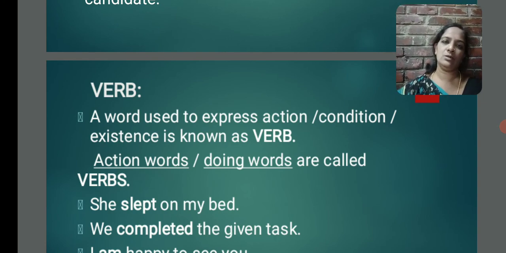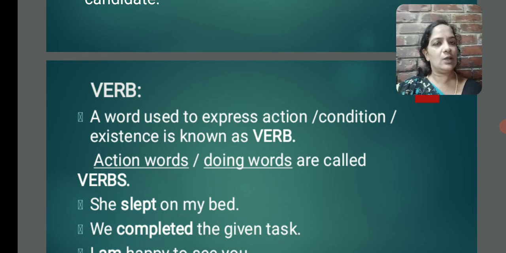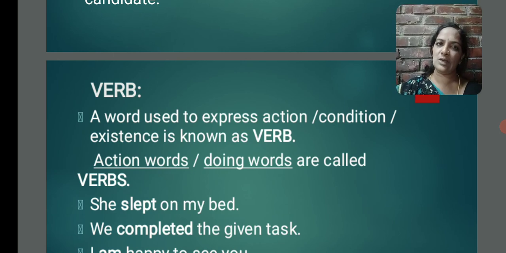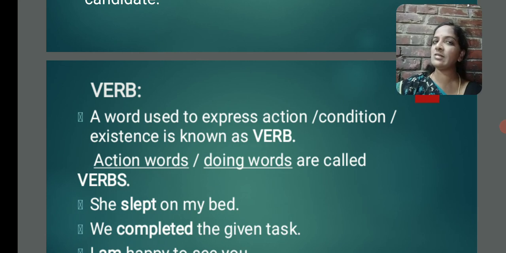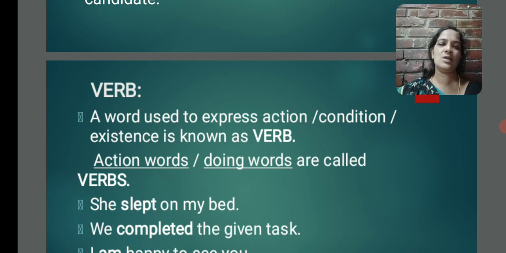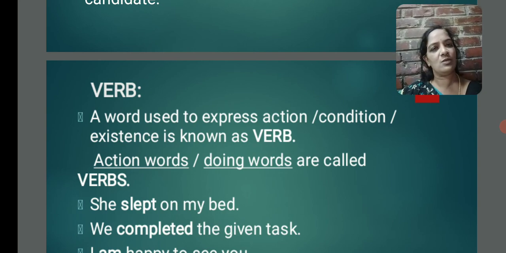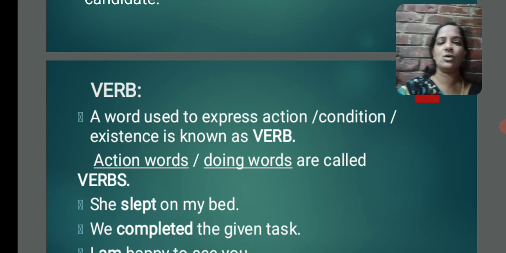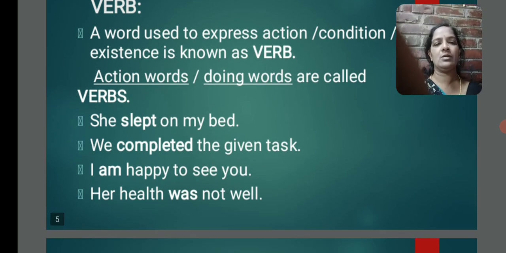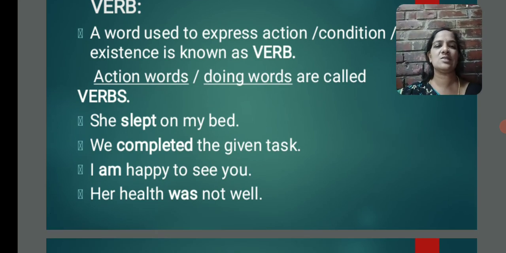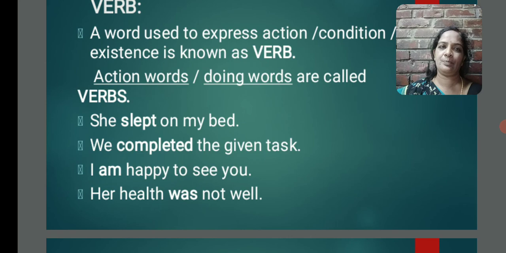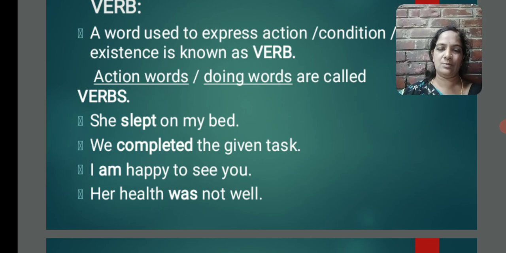Now, verb. What is it? It is a word used to express action or else condition or else existence. In simple language we can say action words or doing words are called verbs. Let us work on it with examples. Look at the first sentence. She slept on my bed. The highlighted word is slept.